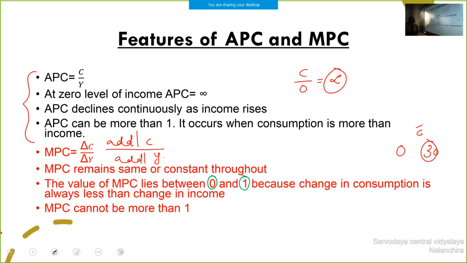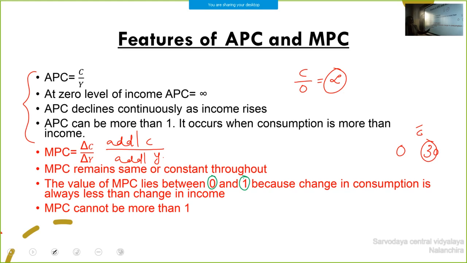The value of MPC lies between 0 and 1 because change in consumption is always less than change in income. We know the rate at which income increases should be greater than the rate at which consumption increases. That is the reason why the value of MPC lies between 0 and 1. The minimum value is 0 and the maximum value is 1.